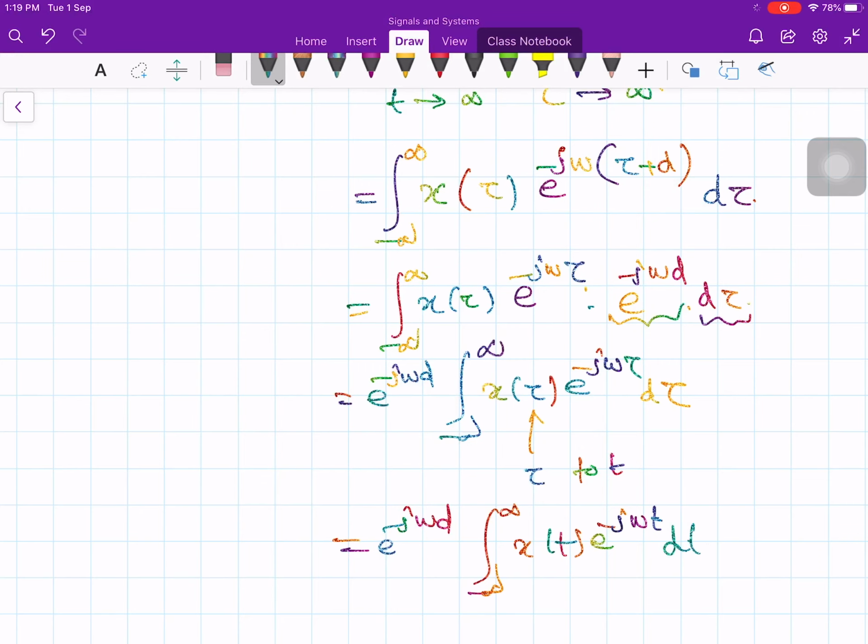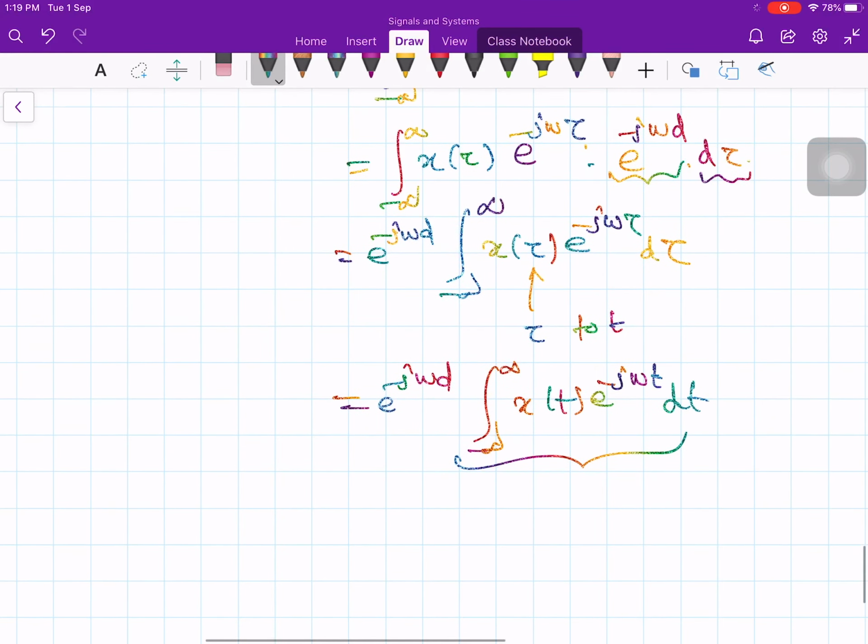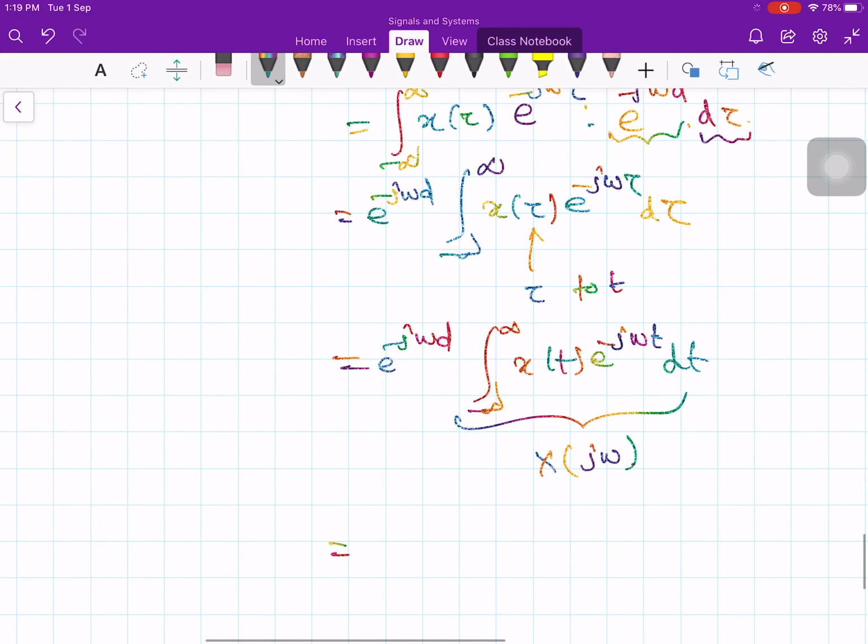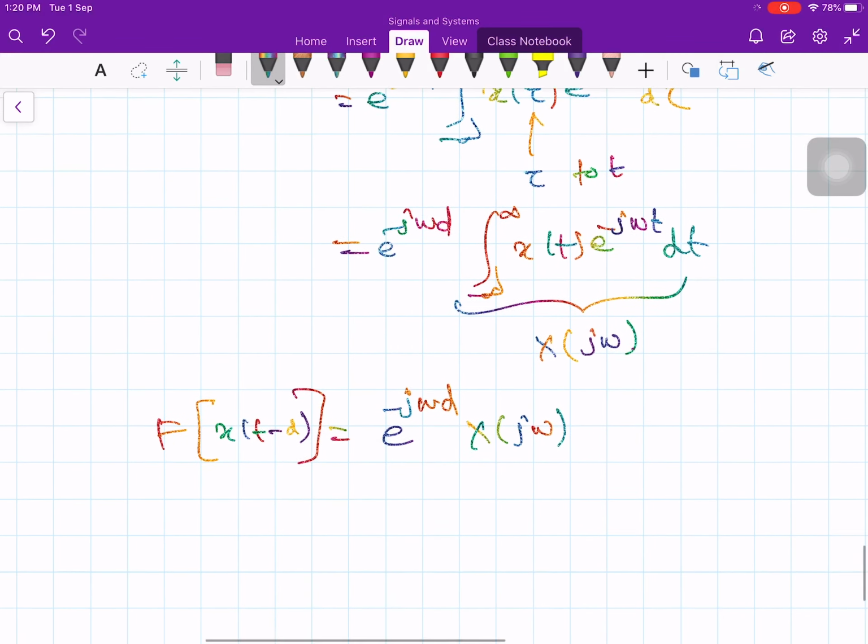Now this is precisely the definition of Fourier transform of x of t. So therefore, your Fourier transform of x of t is multiplied by e to the minus j omega d. The left hand side is the Fourier transform of x of t minus d. So that's it. This is the proof.